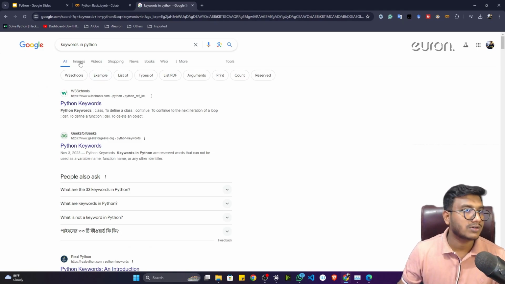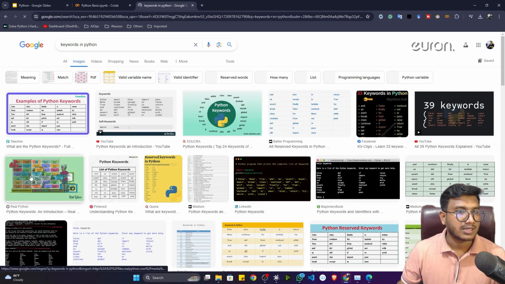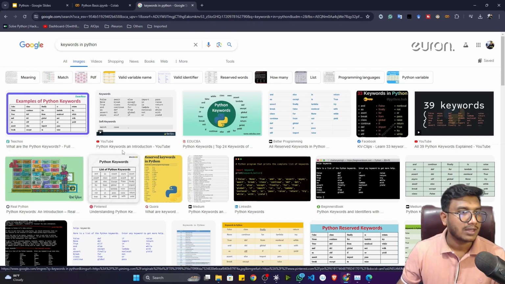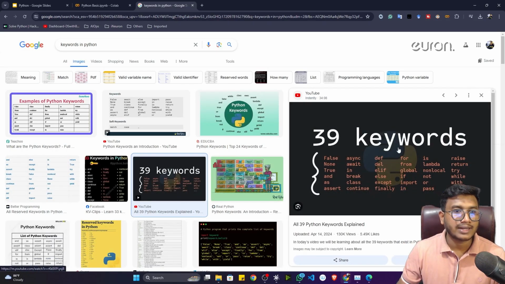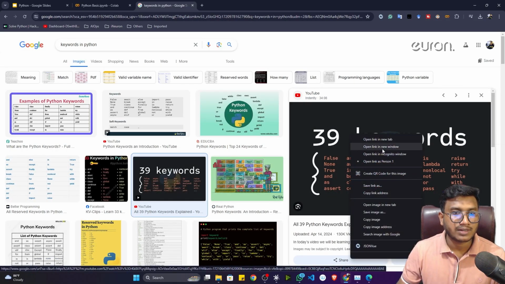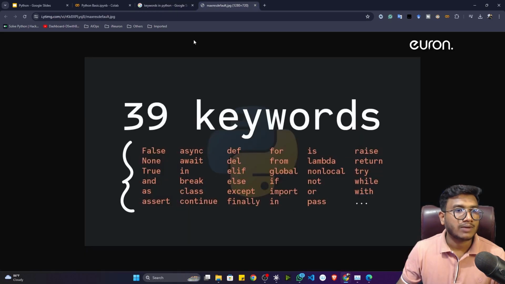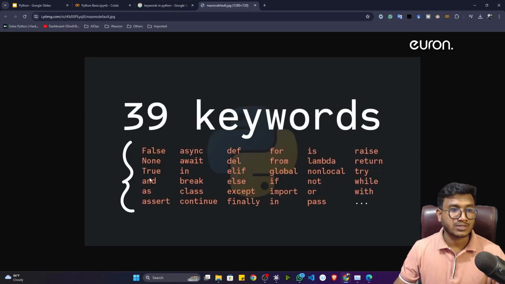If I search this particular statement on Google, I will go to the image section. Now see, here I will get different images. So let me take a good image actually, so that I can give you the explanation. See, I can take this particular image. Now I'll open this image in a new tab. Now I think this image is visible. Now you can see there are 39 keywords inside Python.